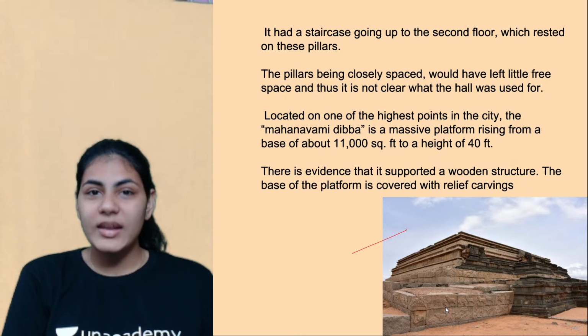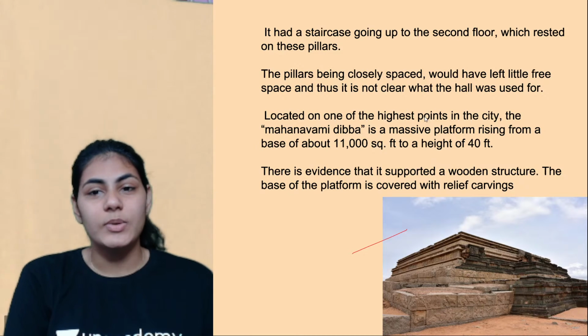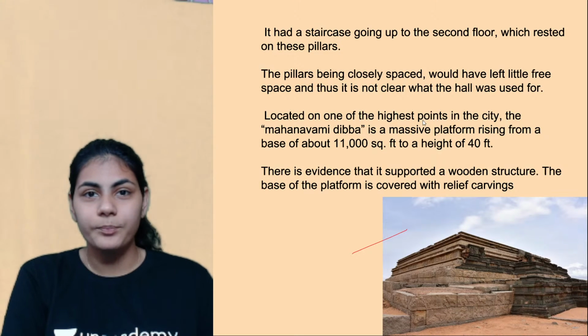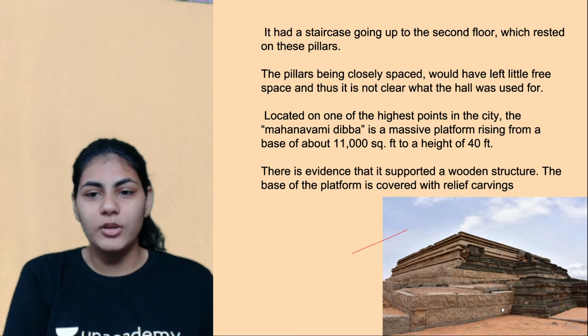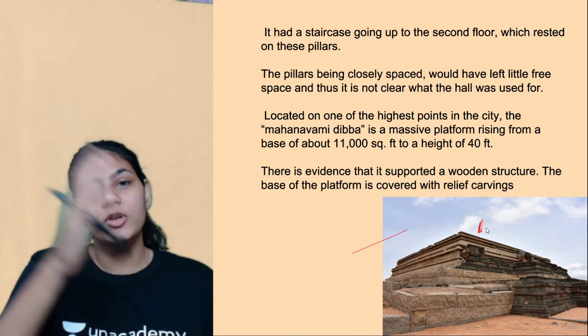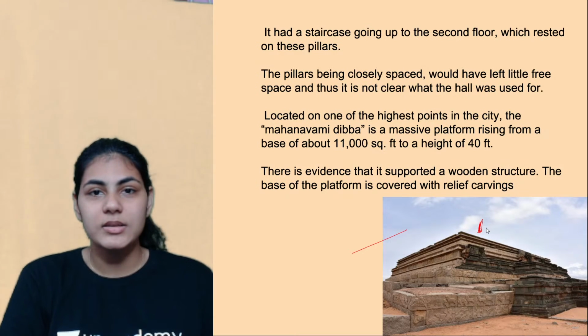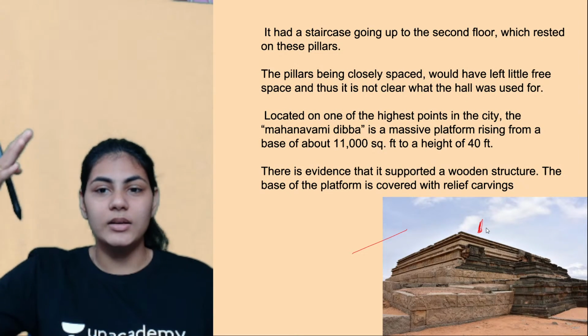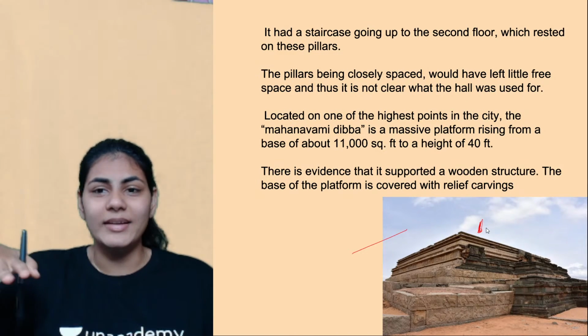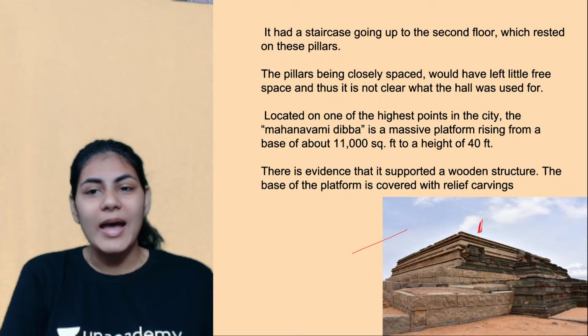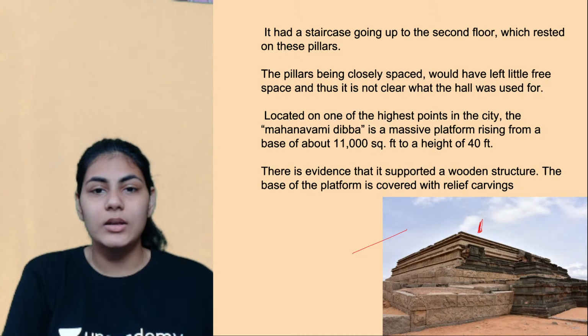So again, where is it located exactly? It is one of the highest points in the city, right? If you climb the whole thing and stand here, you can almost see the whole of the city at one glance. That's how high it's located. It's a massive platform rising from a base of about 11,000 square feet.